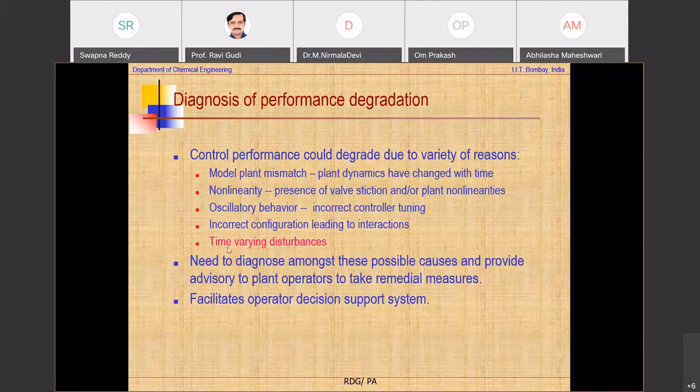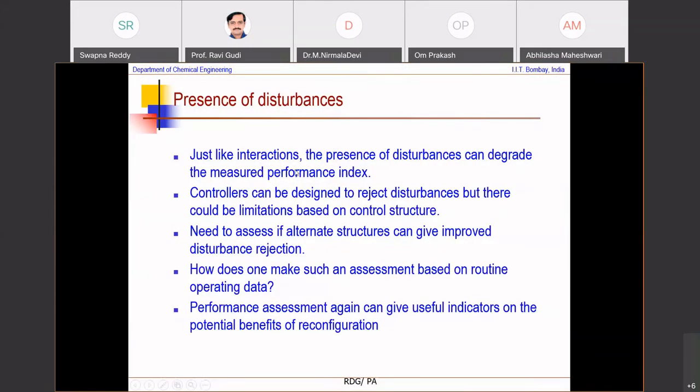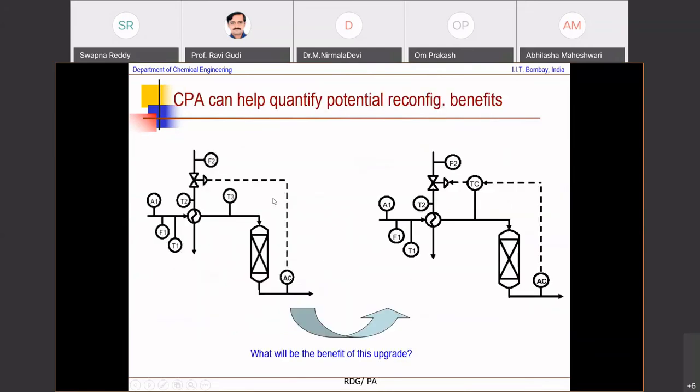I'll go to the other aspect of control loop performance degradation, which is time varying disturbances. So just like interactions, when I have disturbances, they can also degrade the measured performance index. So what you want to be able to do is look at possible reconfigurations in your control loop. And here, what I'm showing you is two control structures, which is reconfiguration. What is this reconfiguration about?